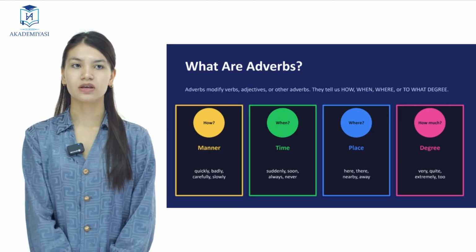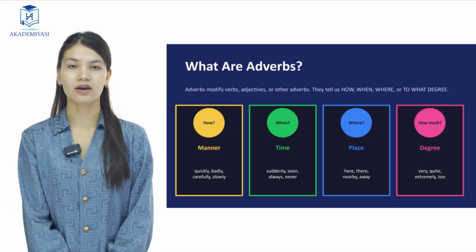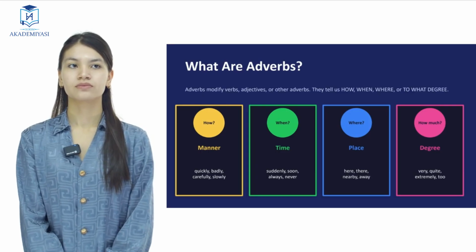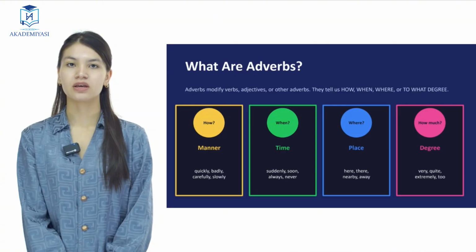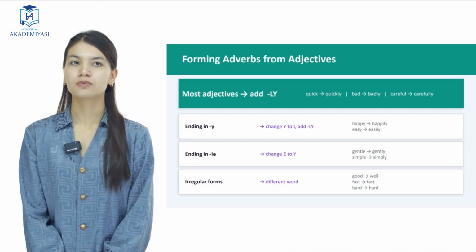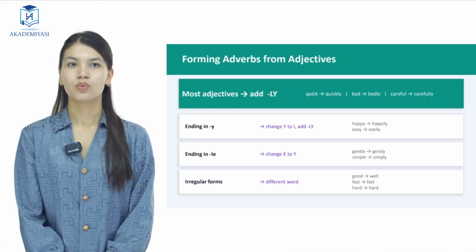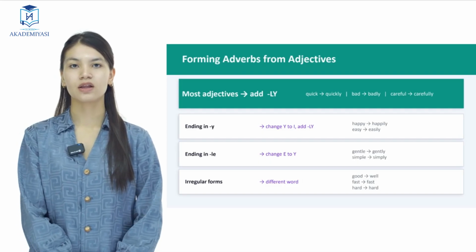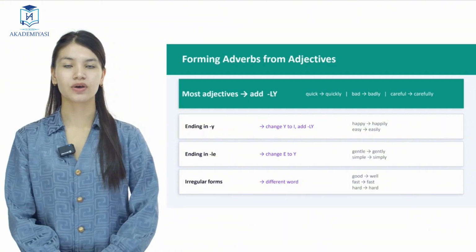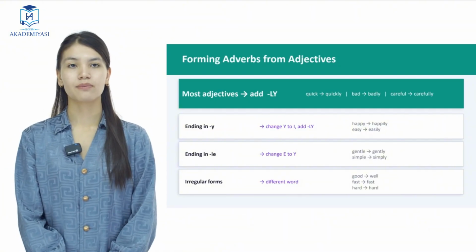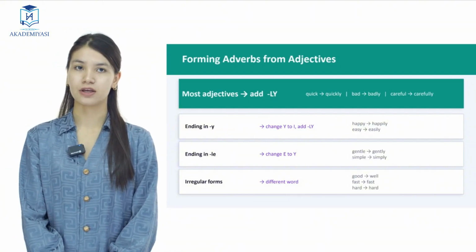Place: here, there, nearby, or away. And degree: very, quite, extremely, and too. Forming adverbs from adjectives. Most adjectives add ly. For example, quick, quickly, bad, badly, careful, carefully.